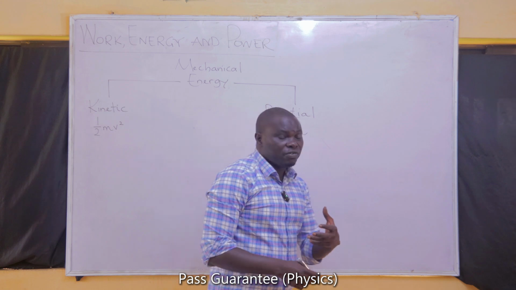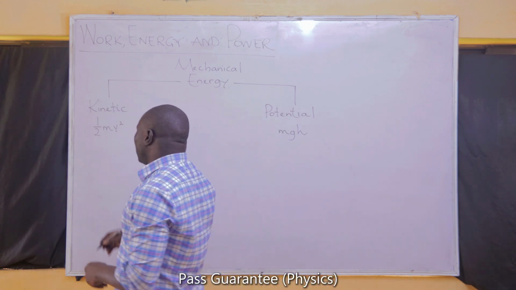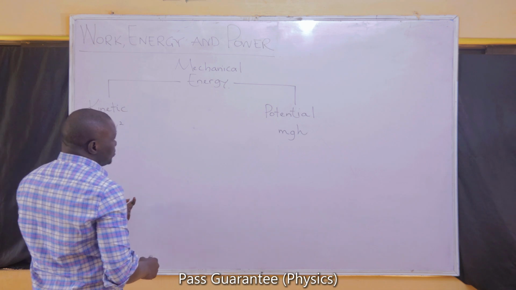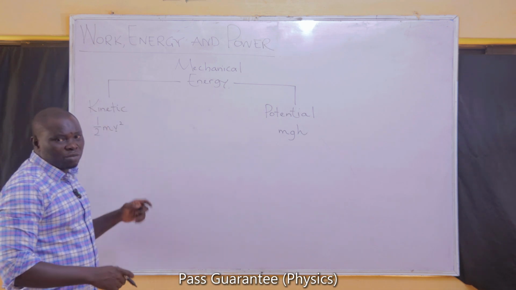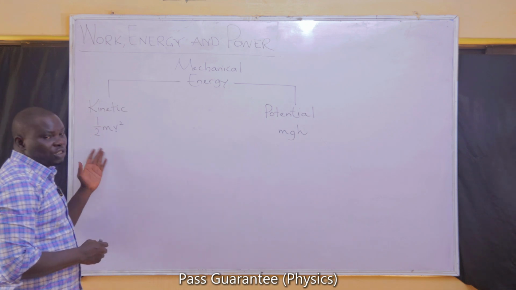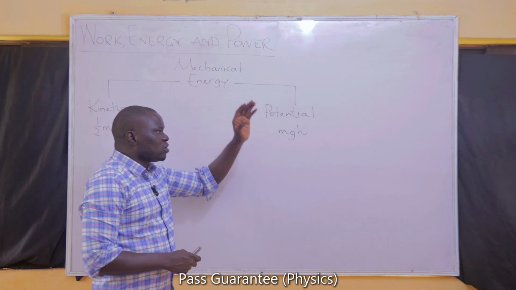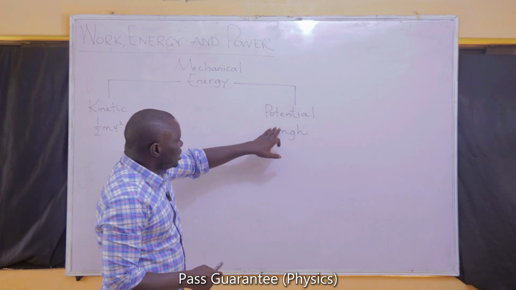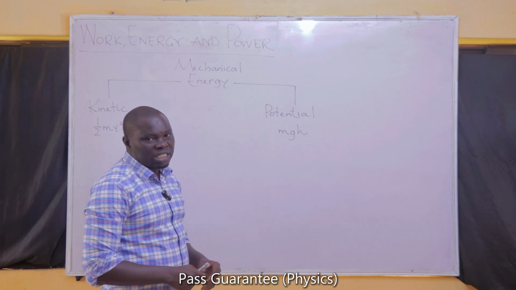If an object is moving very fast, then it will have a very high velocity. Then we expect its kinetic energy to be very high. That is why kinetic energy is determined from velocity, because the moment you start to move, you now have a velocity. So definitely you have kinetic energy. The moment you raise an object above a particular height, it will have h, and that h can be used to determine its potential energy.